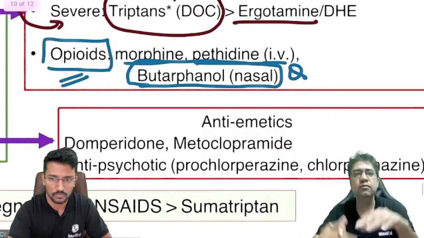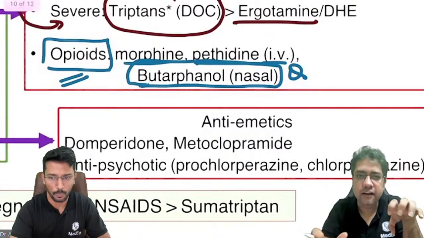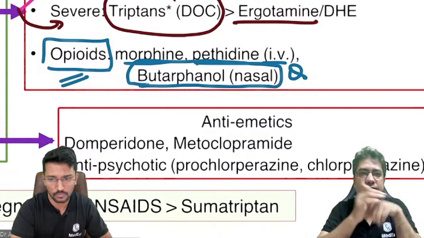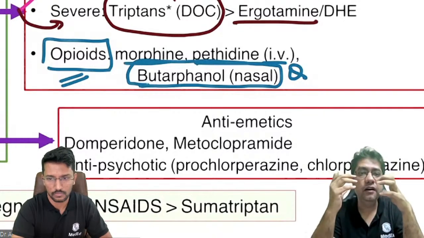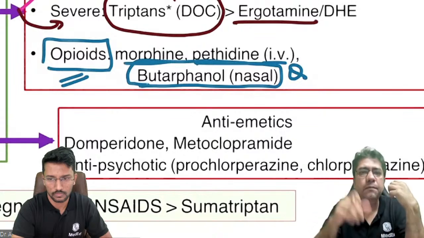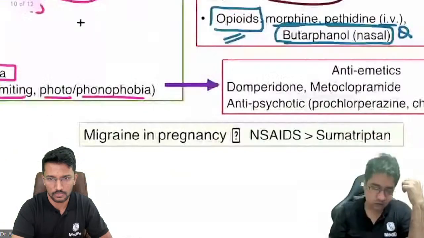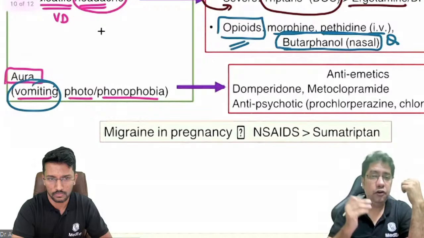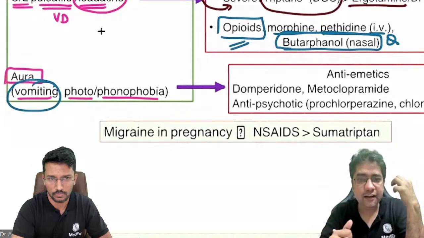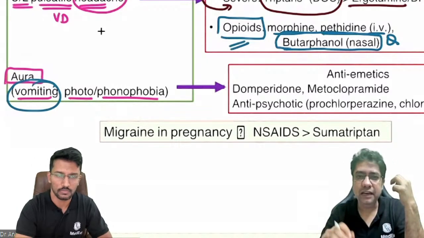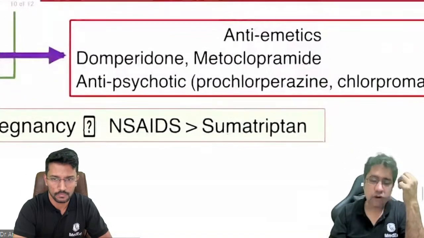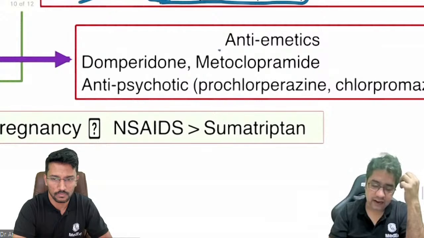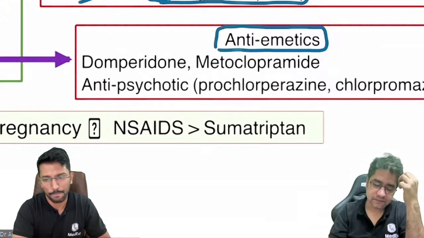Now, this is what we have taken care of headache. But what about aura? Aura ko bhi to theek karna hai. There is photophobia, phonophobia, there is nausea, vomiting. Nausea, vomiting is the most cumbersome. So if there is nausea and vomiting, don't you think we have to give anti-emetic drugs? So yes, in migraine, we have to stop vomiting also. And for the treatment of aura, we give anti-emetics.